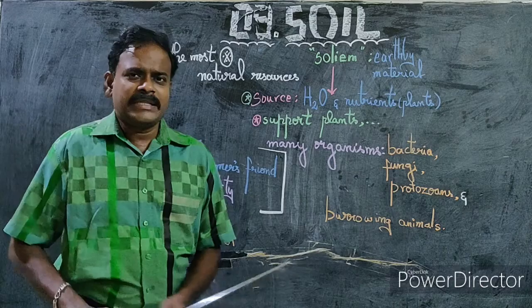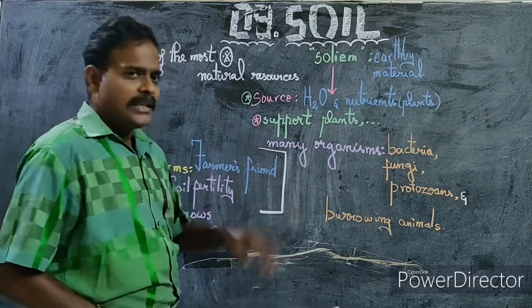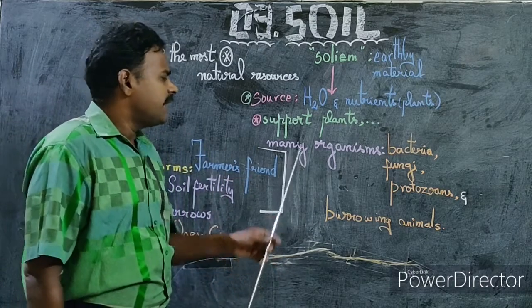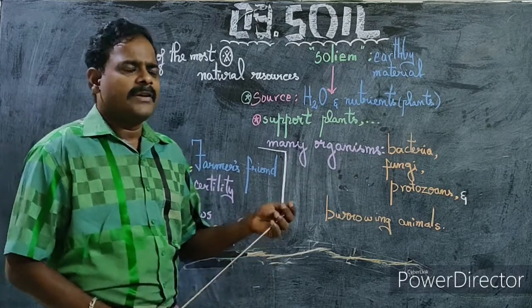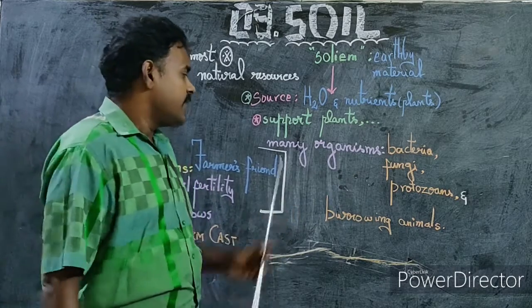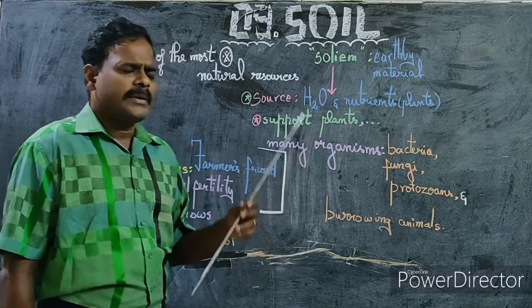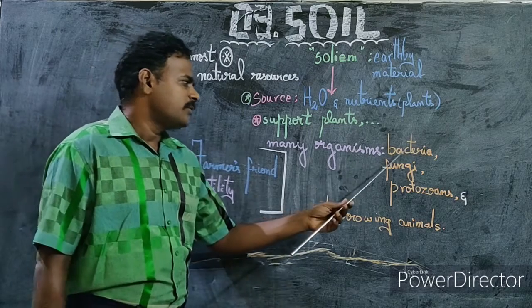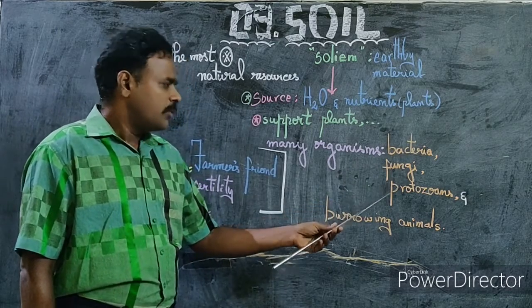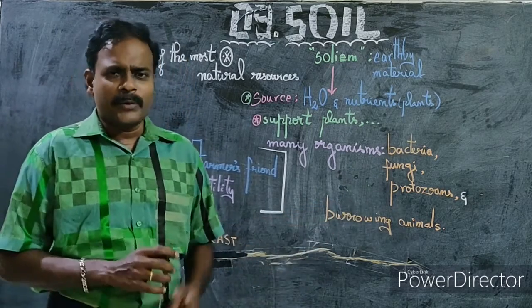Some organisms, as mentioned in your book, are found in the soil, which is their habitat. Various living organisms, especially microorganisms, have soil as the habitat, which includes bacteria, fungi, protozoans and various other burrowing animals.